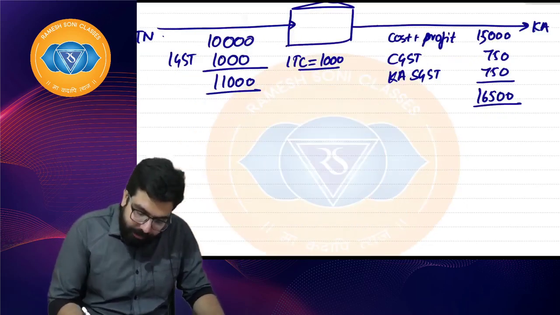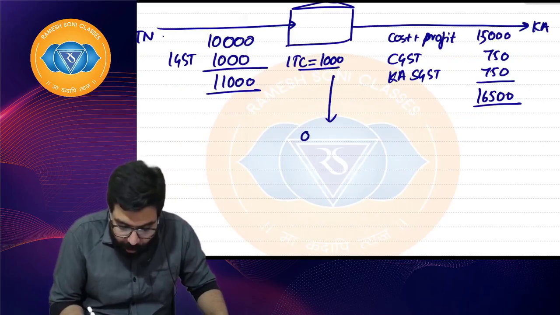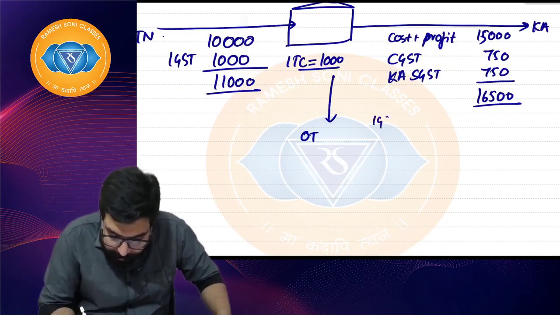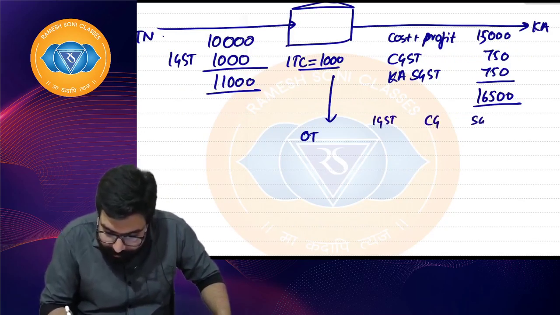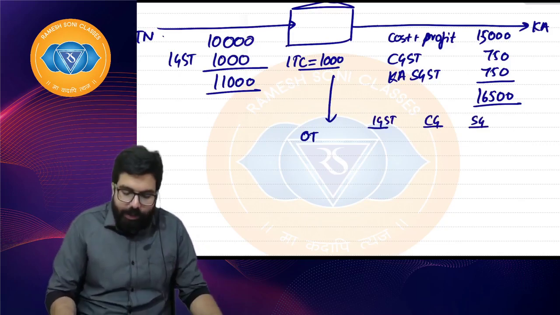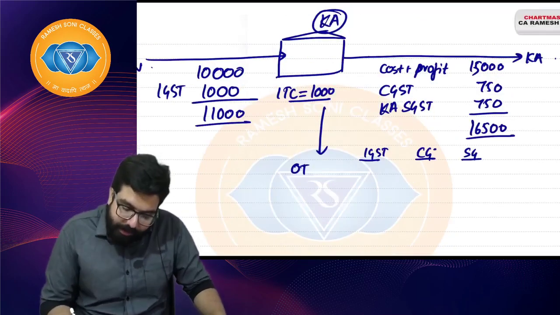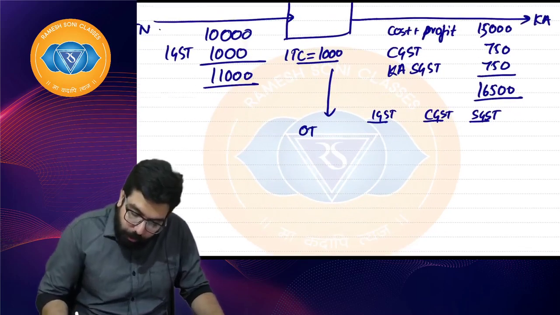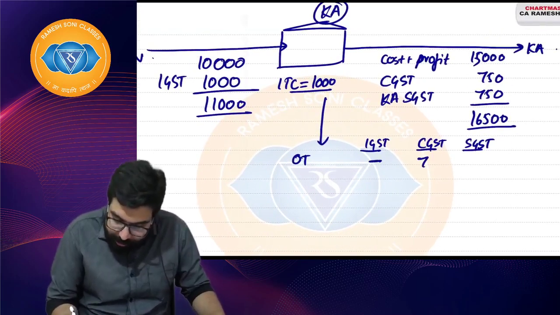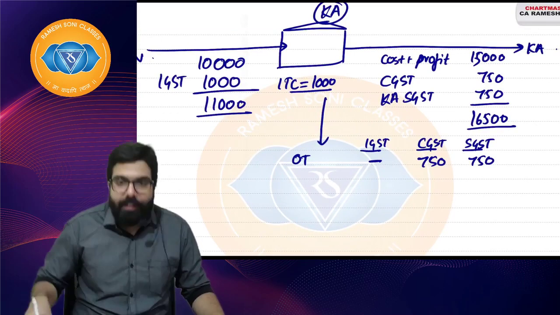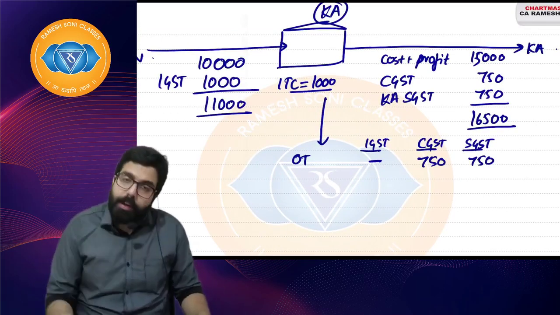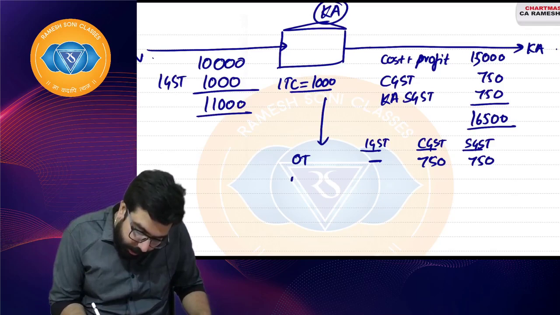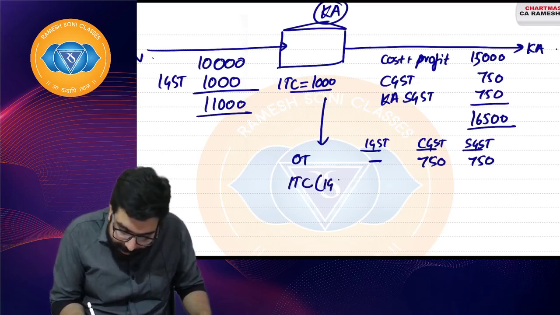Now you have to tell me, sir, he will do the calculation. Output tax: IGST, CGST, SGST. Everyone will always be writing like this. Output tax of IGST, CGST and SGST. Sir, how much is the output tax? Output tax payable for IGST is nothing here; here 750 and here 750. Everyone here, so you will use input tax credit of IGST.